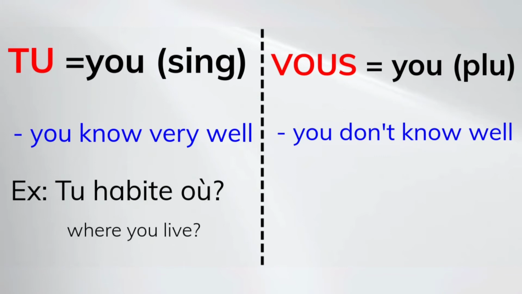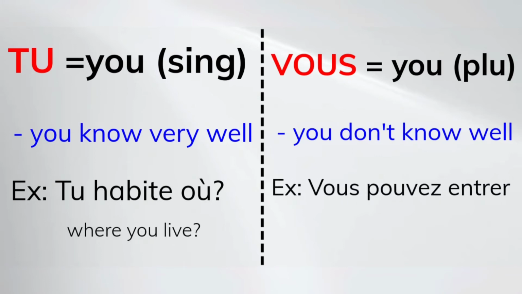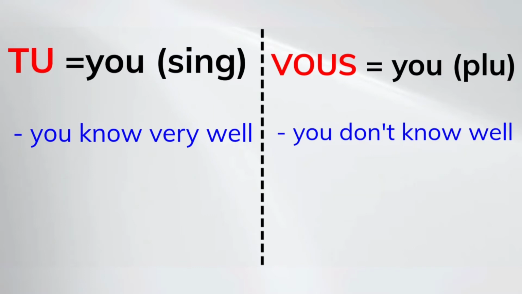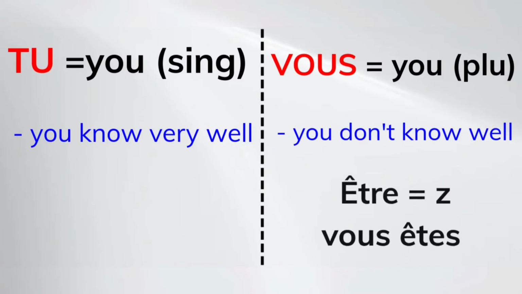Vous pouvez entrer. You may come in. And the tip is, when a verb is used with vous, then you have to pronounce the z, like vous êtes.